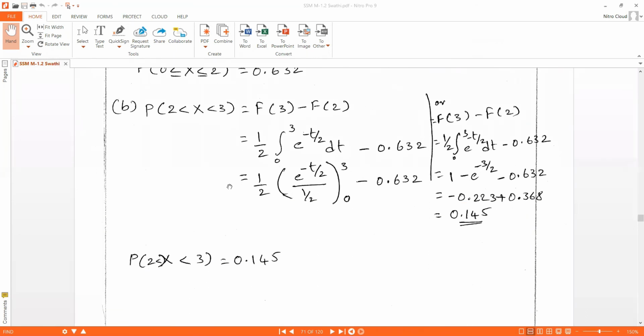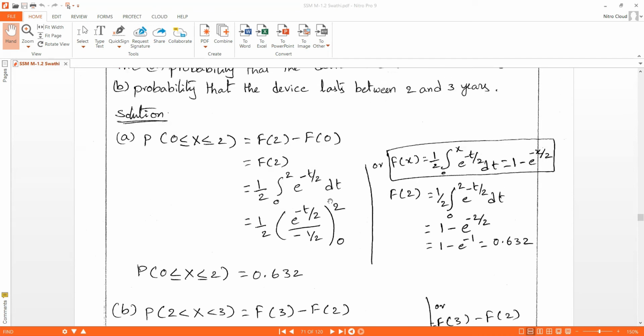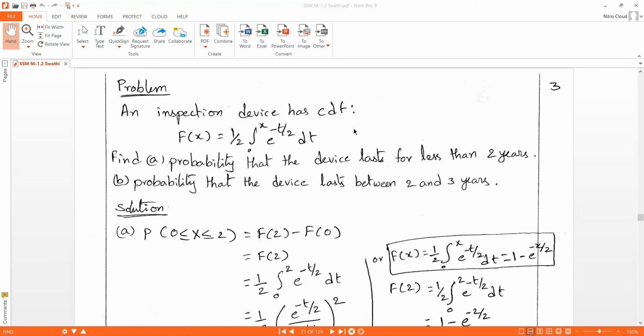Next, the second question they have asked here is P of 2 less than x less than 3. They have asked us to find the probability in the range between 2 and 3 years. Now x is between 2 and 3 years. This can be written as f of 3 minus f of 2, upper limit minus lower limit. We know the f of 2 value which we have calculated here, so we substitute 0.632 in place of f of 2. And f of 3 we need to find by using the CDF equation given in the question.